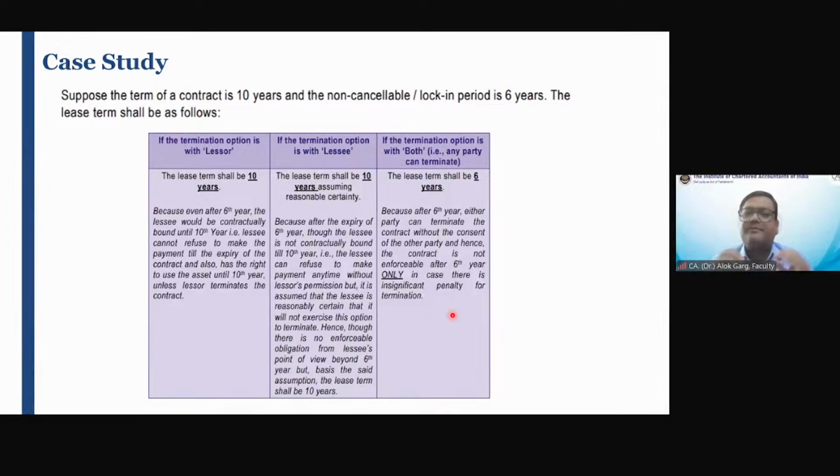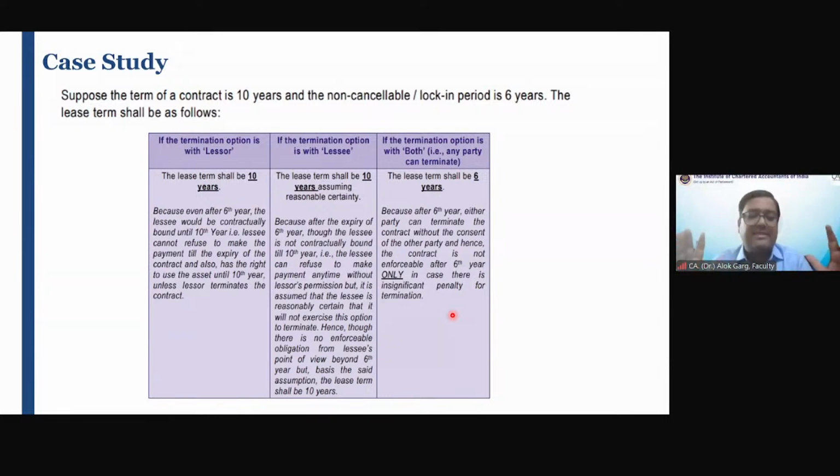Then we discussed the meaning of lease term. Lease term includes the right to terminate.